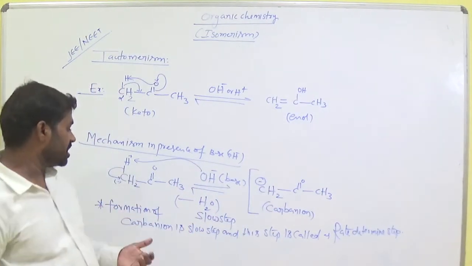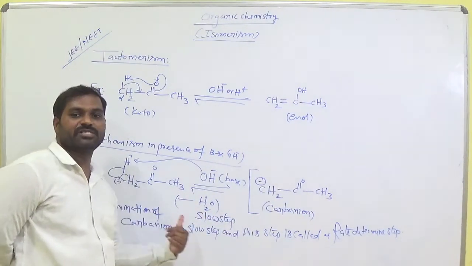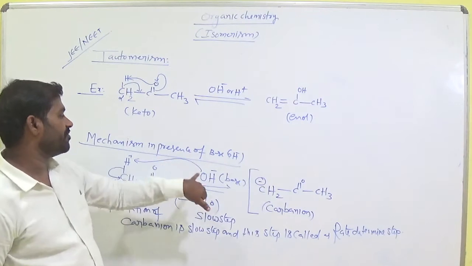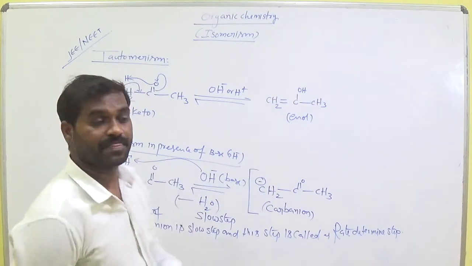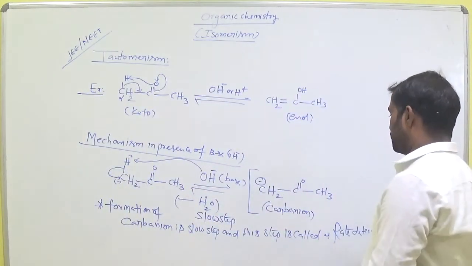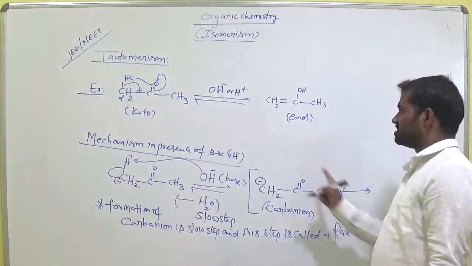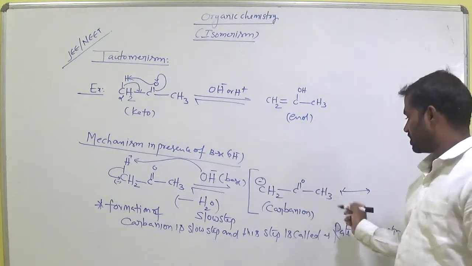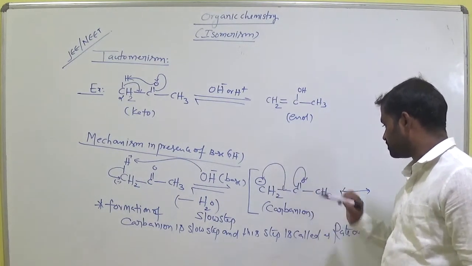Okay, clear? So now formation of carbanion is called the rate determining step or slow step in the mechanism of keto-enol tautomerism in presence of base. Is it clear? This is the carbanion. In the slow step the carbanion is formed. And here it can also be in equilibrium. This and this are both reversible. Now this minus is in between, here, on oxygen.